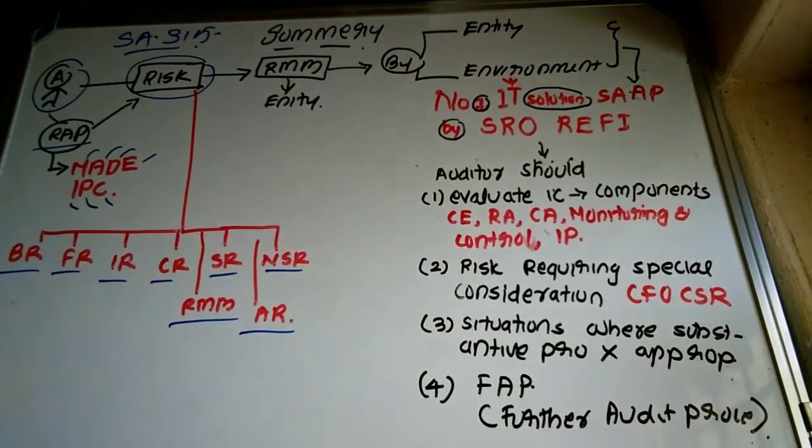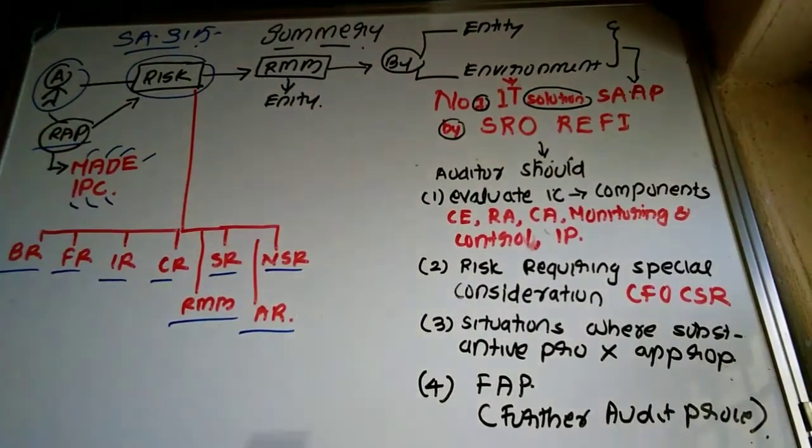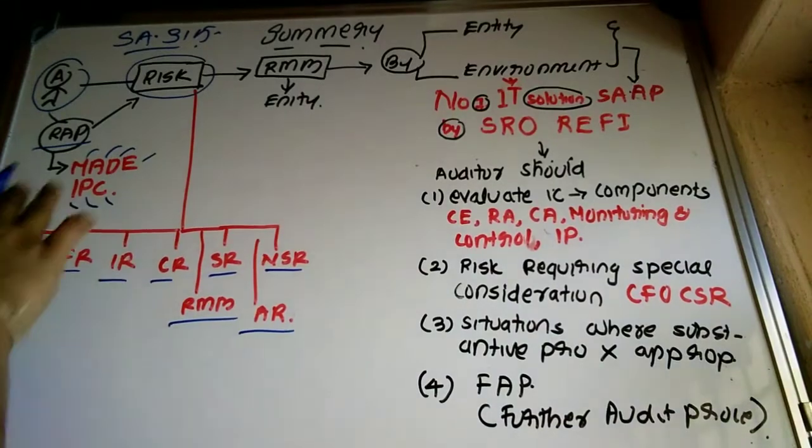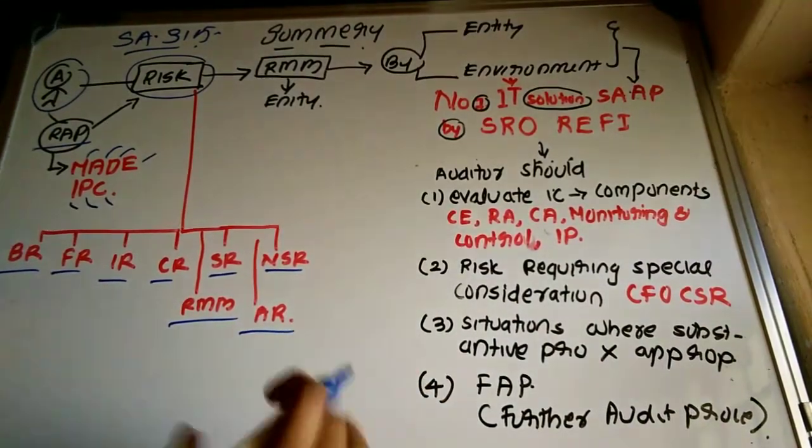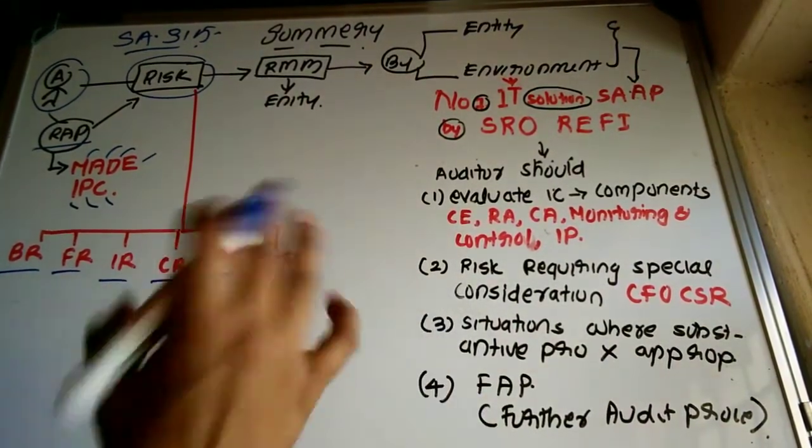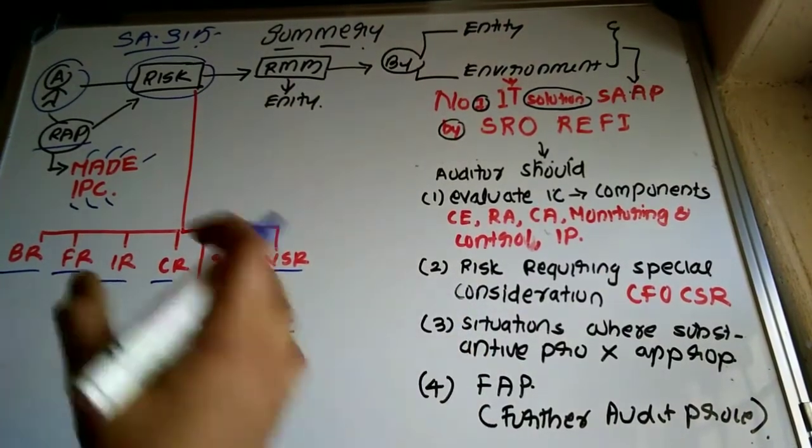These have to be included when the auditor performs the risk assessment procedure. The auditor performs it to determine whether there exists any risk of material misstatement or not.